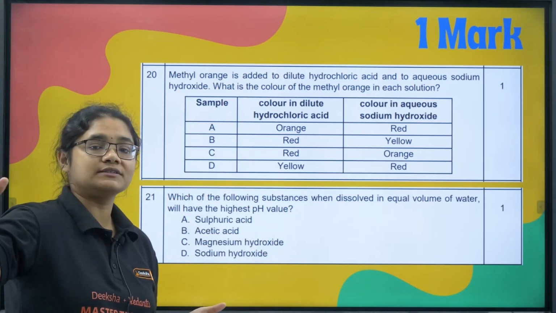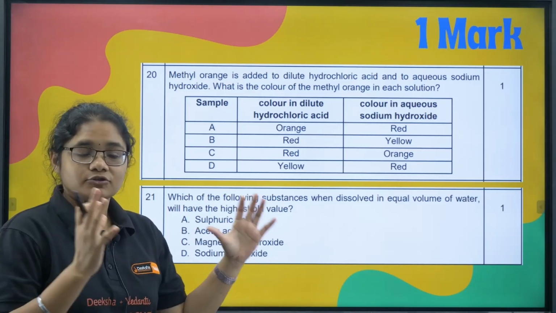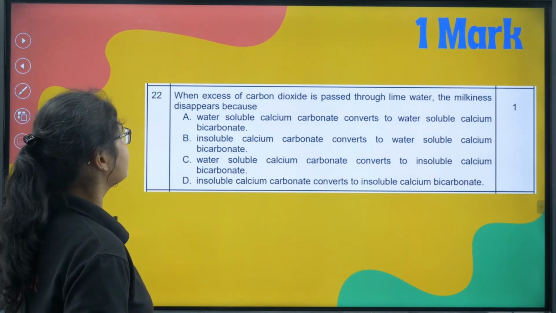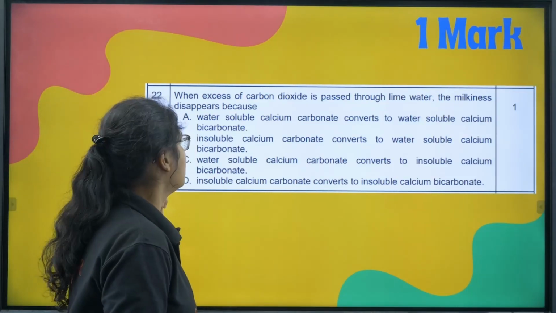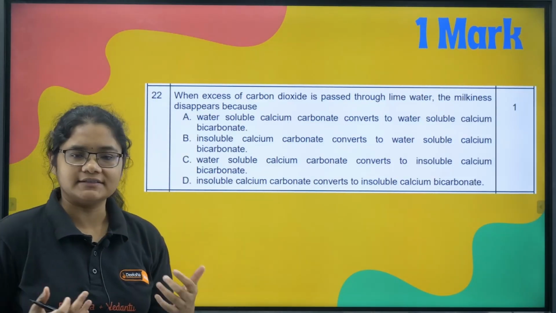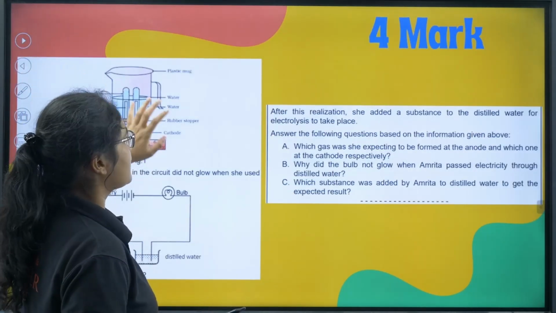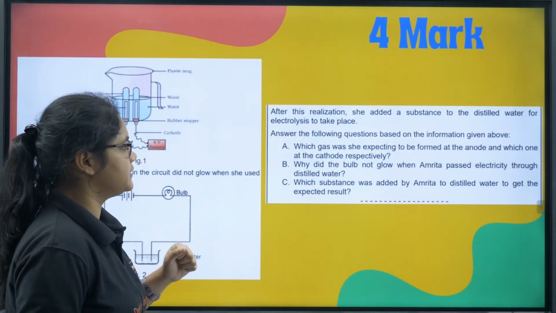and as we go towards the base, the pH value increases. So pH-related concept questions will be asked here. Then here we also have the milkiness disappears, what is the reason for that, so that also you can explain, or that type of question is there. Now coming directly to the 4-marker question in the sample paper.